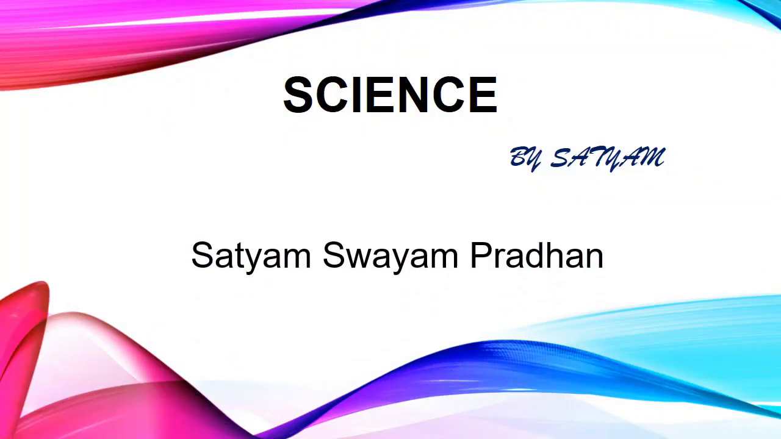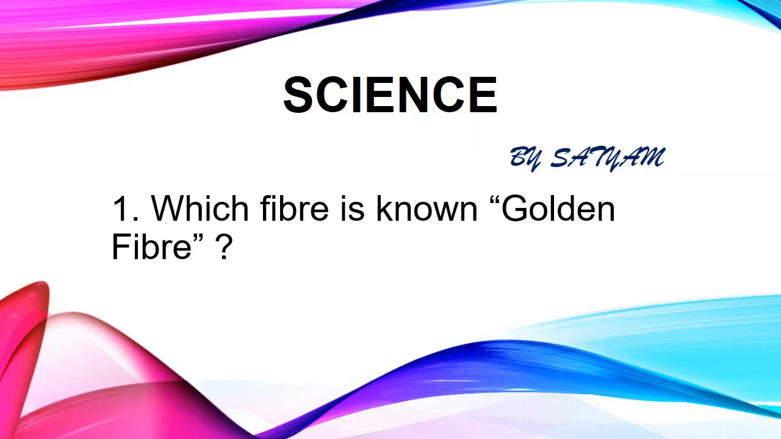Today we are going to discuss science part 2. It will have 50 questions. First question is, which fiber is known as golden fiber? The answer is jute fiber. Golden fiber is an appropriate name for the yellowish brown color and shiny appearance of jute.